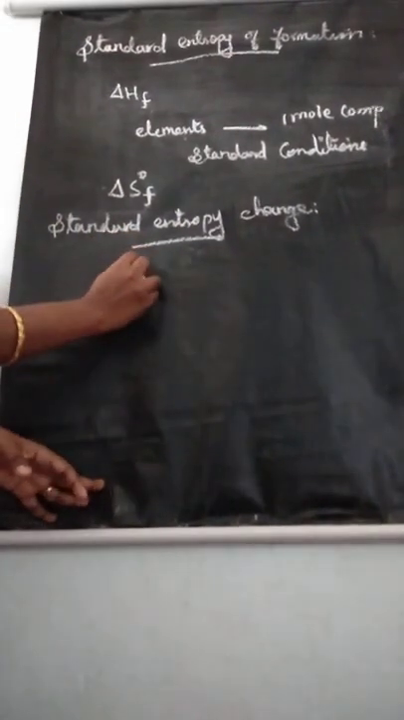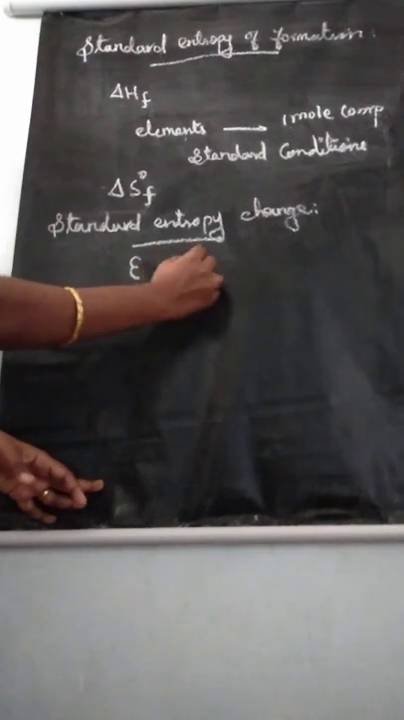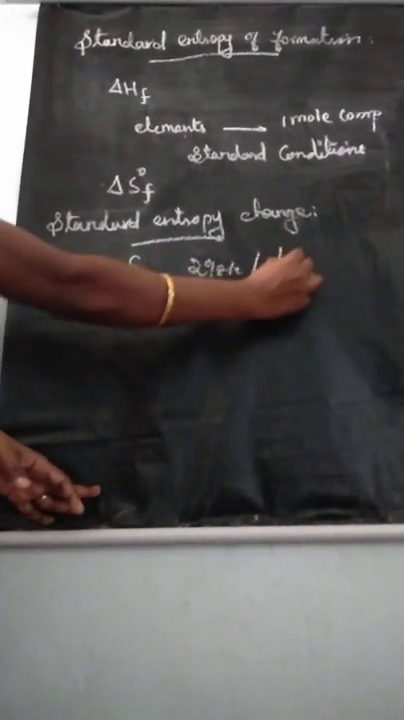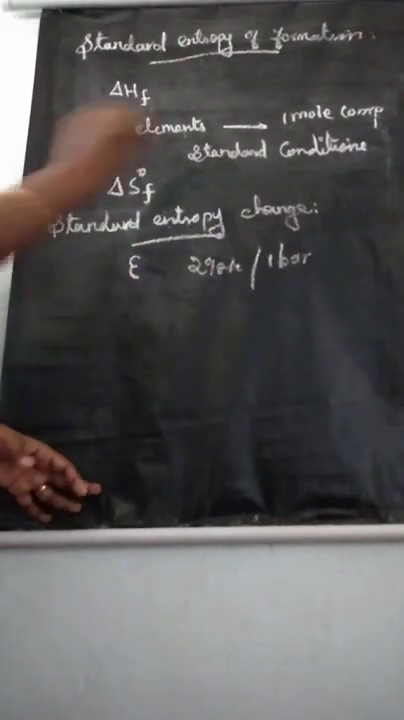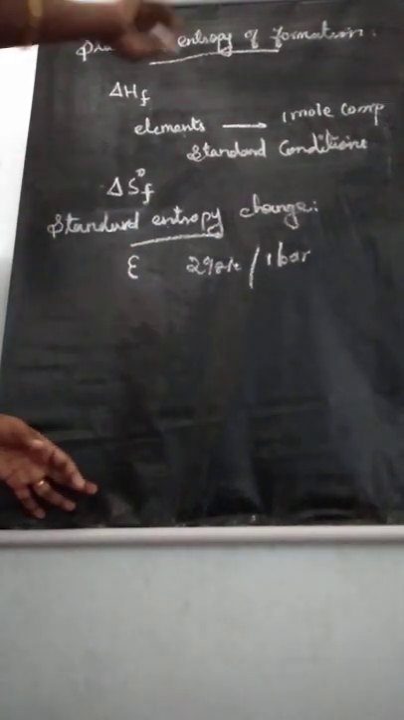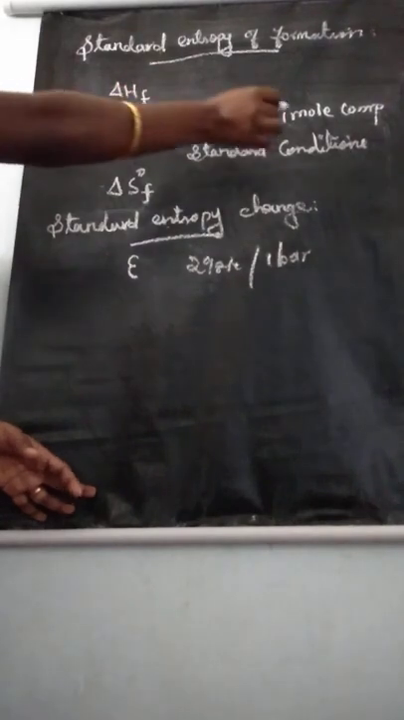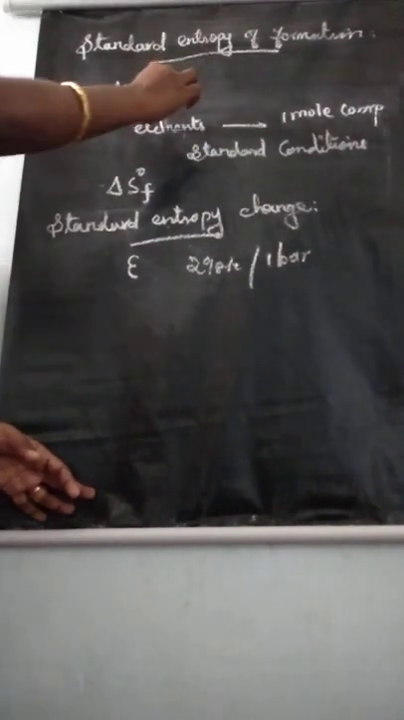Standard entropy change we learned: entropy of a particular substance at temperature 298 Kelvin and pressure 1 bar is called standard entropy change. Standard entropy of formation means entropy of formation of 1 mole of compound formed from its elements under standard conditions. Understand these two topics? Any doubt? Okay, listen. Now the next topic.